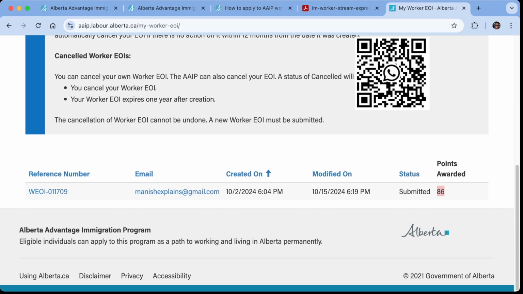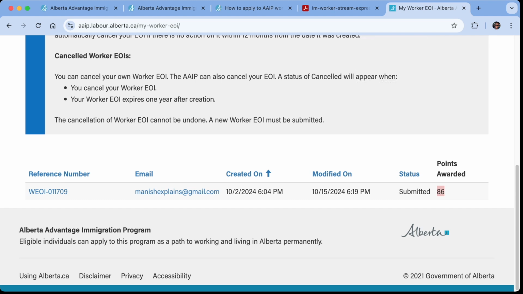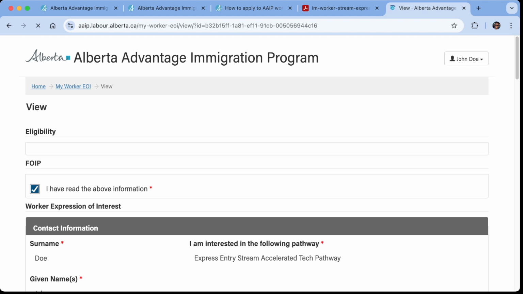Before continuing, this expression of interest is totally a dummy demo expression of interest which I created for you guys to show you how to create an expression of interest. I will be deleting it very shortly, but for this demo purpose, this demo expression of interest scored a very high 86 points. Let's see how much your scores are. We can all discuss and compare the profile with your scores. But the main point is here.